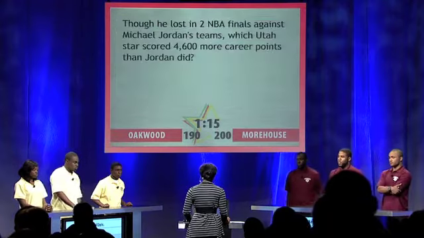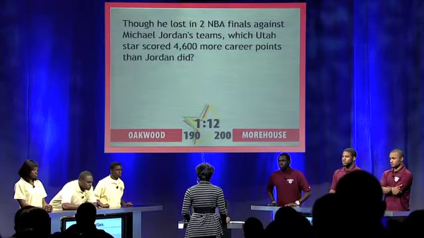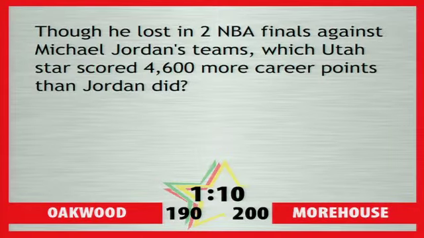Emphasizing the M's. Though he lost in two NBA Finals against Michael Jordan's teams, which Utah star scored 4,600 more career points than Jordan did? Oakwood: Malone. That's correct. Your bonus question for 10 points apiece. First, besides Malone, what former 1992 Dream Teamer made the Hall of Fame class of 2011? Your answer, please. Magic Johnson. Chris Mullin. And second, which M-star had 2,560 NBA three-pointers, all with the Pacers? Miller. Correct for 10 out of 20. Category, Oakwood.